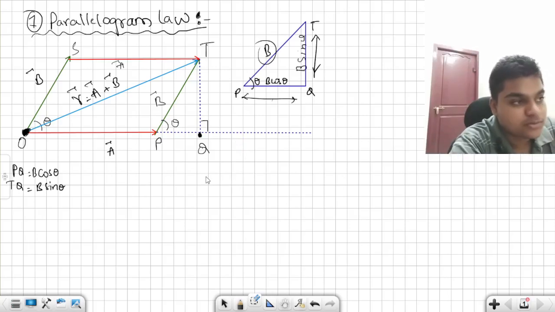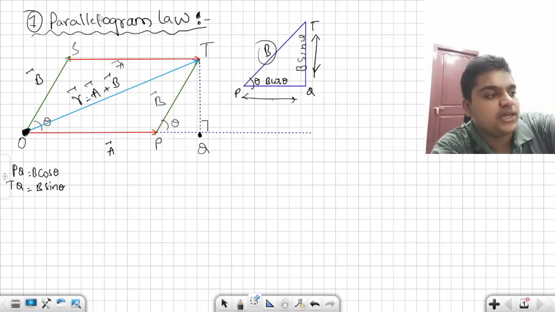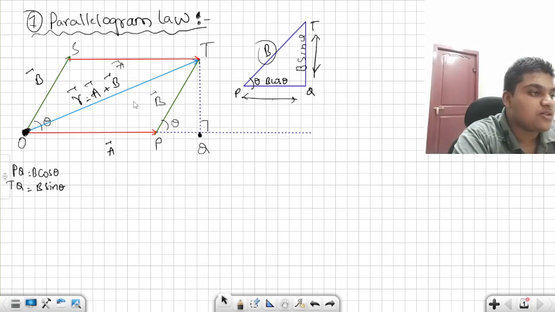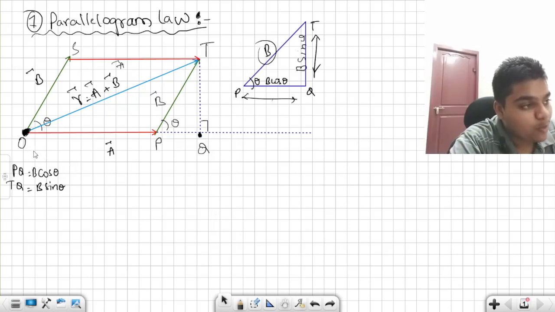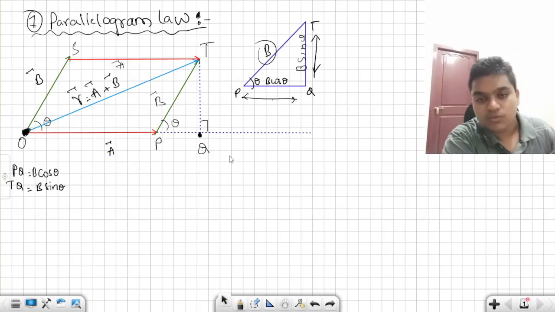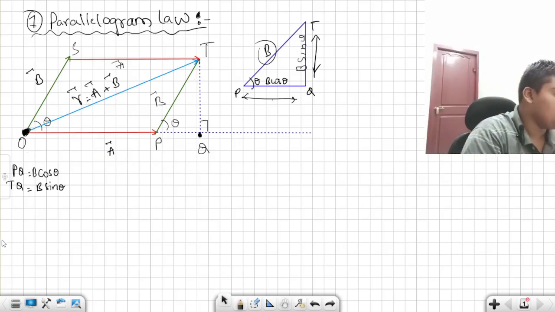Now what we have to do is find the length of this diagonal here, that blue line. For finding that blue line, we can take the triangle OTQ.